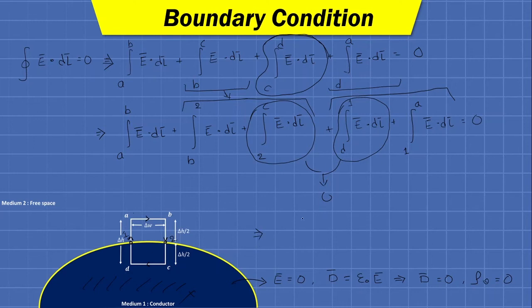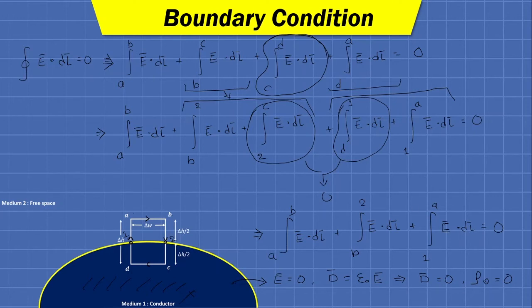So finally we only have to calculate three terms: integration from A to B, E bar dot dl bar, plus integration from B to 2, E bar dot dl bar, plus integration from 1 to A, E bar dot dl bar equals 0.